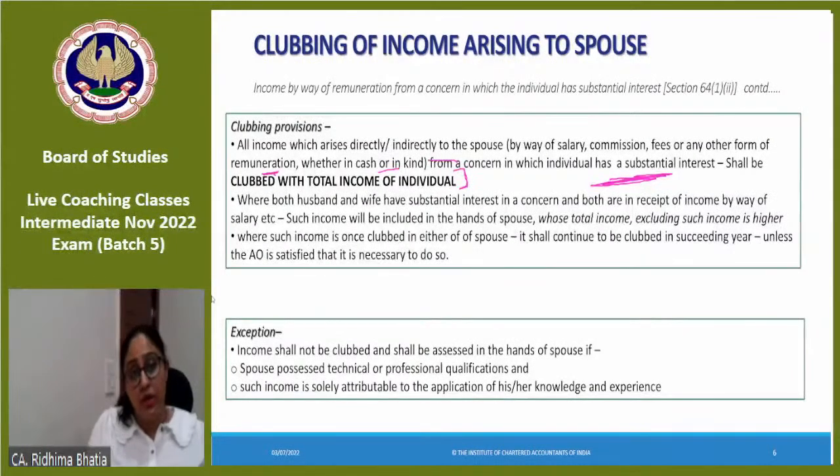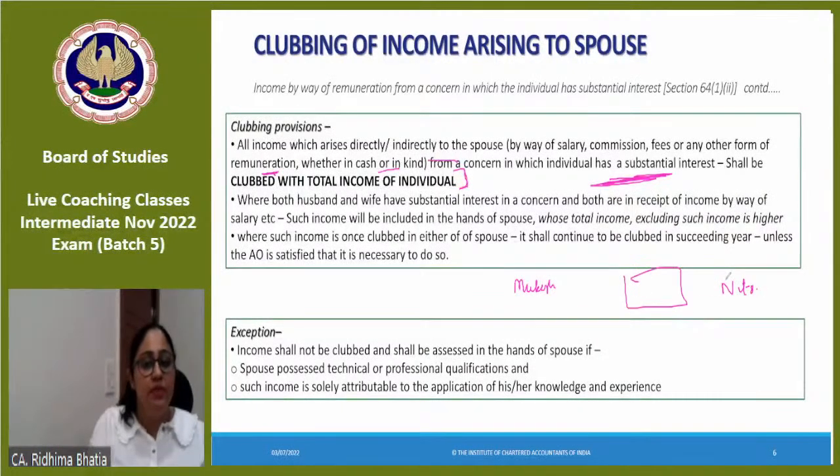अब एक और query आता है, where both husband and wife have substantial interest in a concern and दोनों को income मिल रहा है, such income shall be clubbed in the hands of the person who has a higher income excluding the salary income. Say Mukesh Ambani is there and Neeta Ambani is there. Okay?